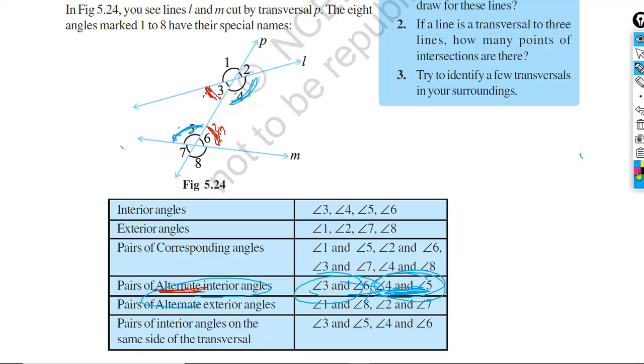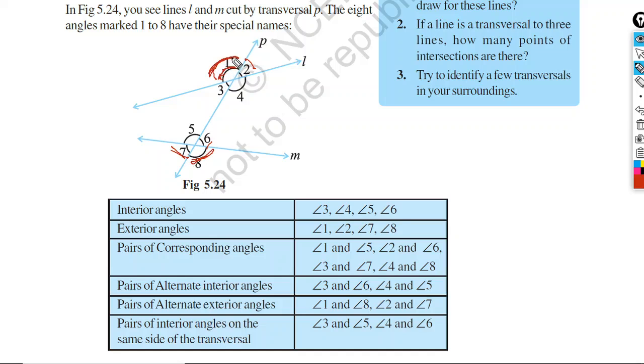Similarly, we can write pairs of alternate exterior angles. Exterior means outside. Angles 1, 2, 7 and 8 are the exterior angles. So who will be the pair of alternate exterior angles?